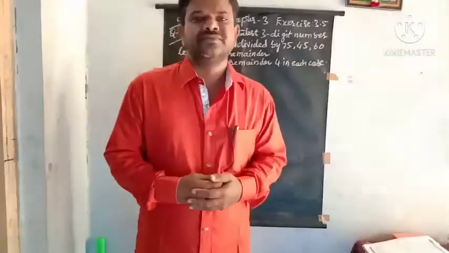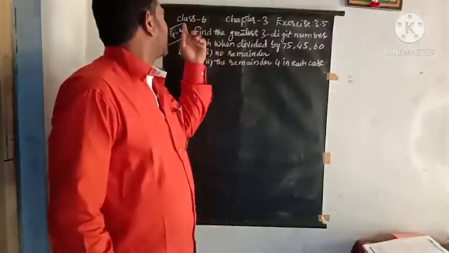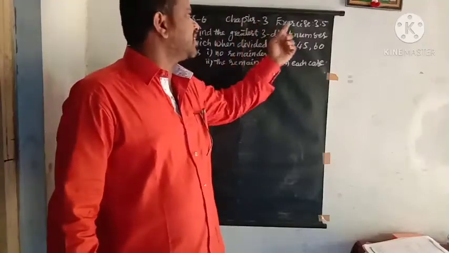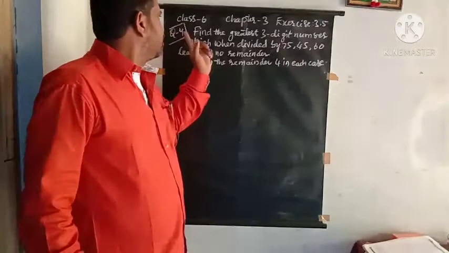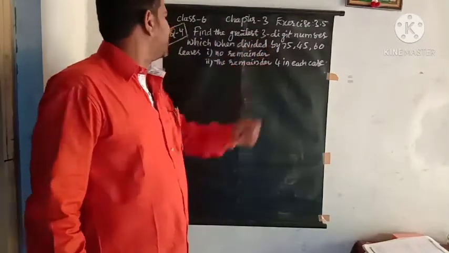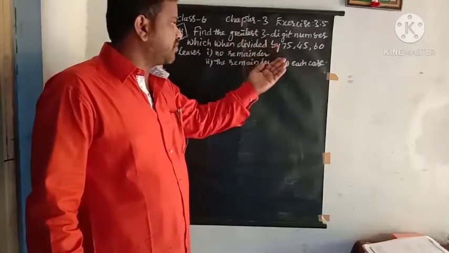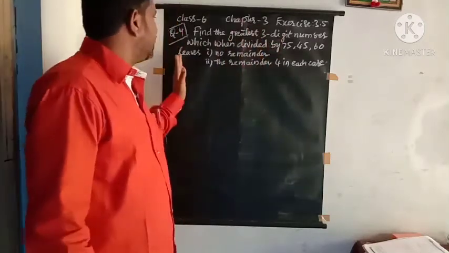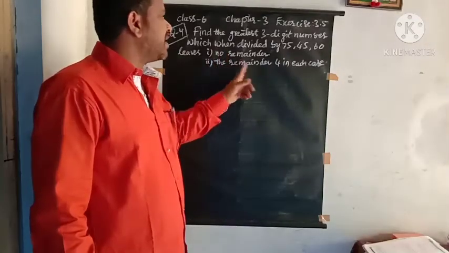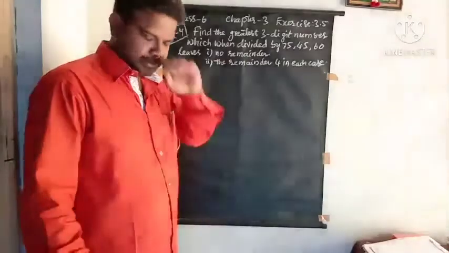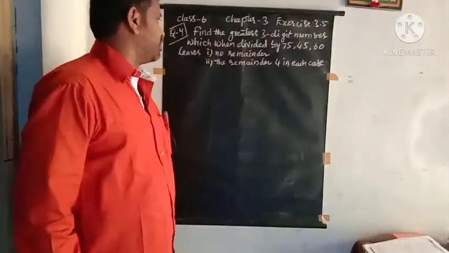In this session, I would like to tell you about Class 6, Standard 3, Exercise 3.5, question number 4. Find the greatest three-digit number which, when divided by 75, 45, 60, leaves no remainder, and the second one, the remainder 4 in each case. So we have to find the greatest three-digit number.